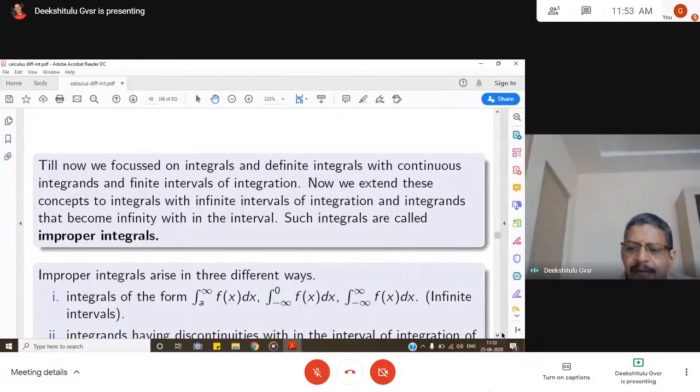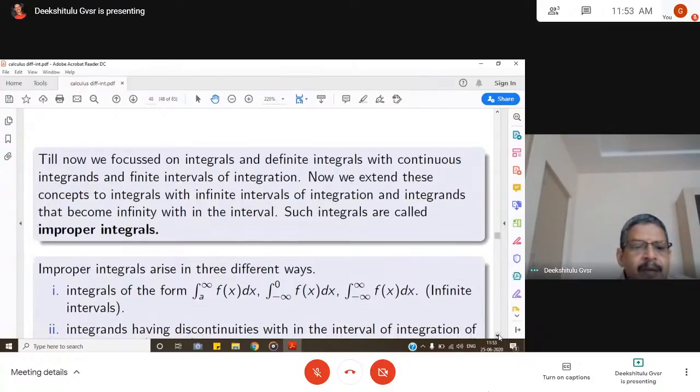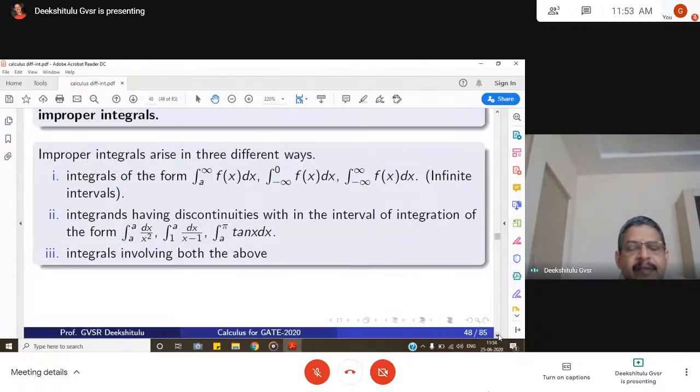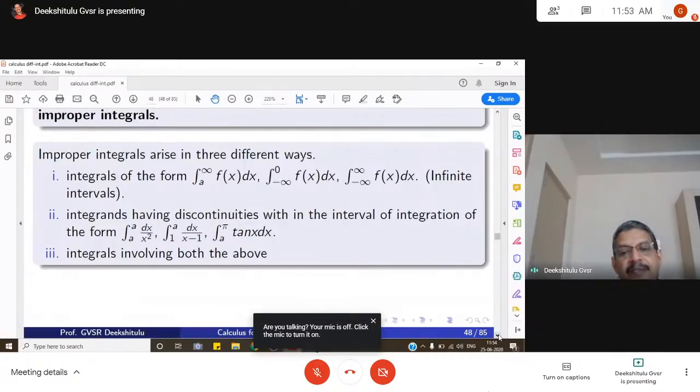So more clearly, improper integrals arise in different ways. The integrals of the form integral a to infinity f of x dx, minus infinity to 0 f of x dx, minus infinity to infinity f of x dx, have infinite lengths of intervals. The other way is integrands having discontinuities within the interval of integration.